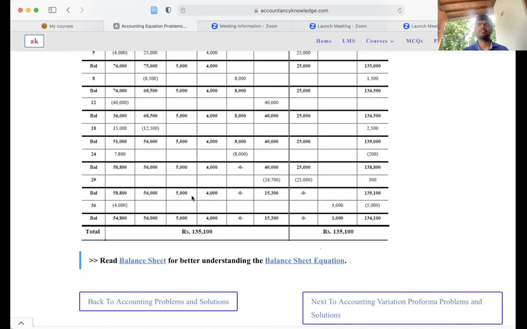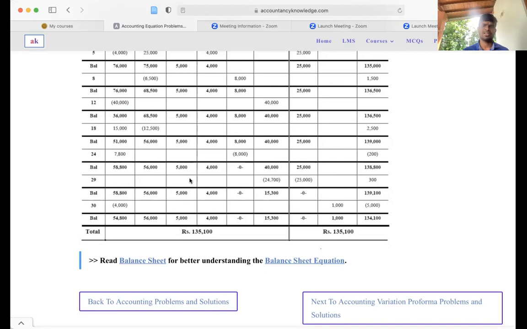Most probably there will be a question for 5 to 10 marks, right? So the examiner will give the equation and ask you to put the sentences or the transaction into that equation, or they give the numbers as a table like this. By using the equation, you need to mention the transaction.